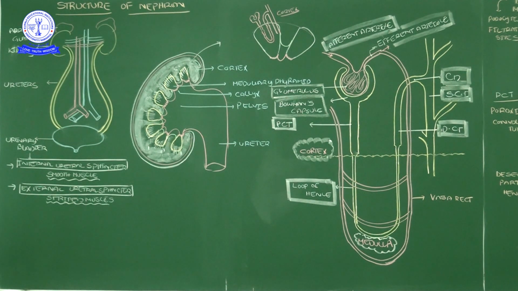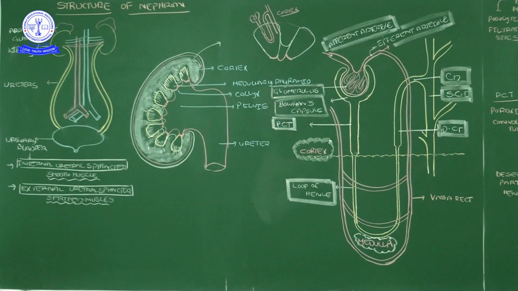Vasa recta. See here these two structures: the proximal convoluted tube, Henle loop, and distal convoluted tube, and the vasa recta. The vasa recta is a blood supplying, blood flow tube, and the renal tube is for urine movement, urine flow.